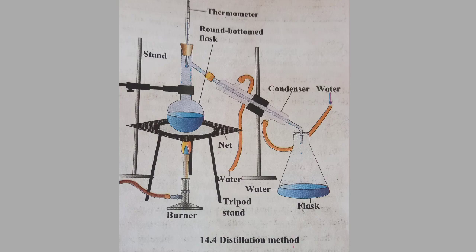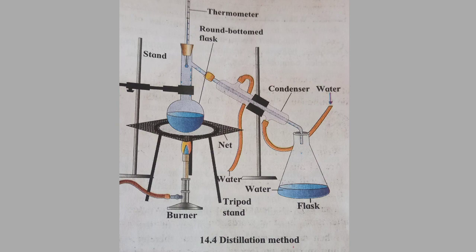See, there was salt water. Salt water was in the round bottom flask. When it is heated, the water evaporates, and due to condensation the vapor turns into water. So this method is known as the distillation method.